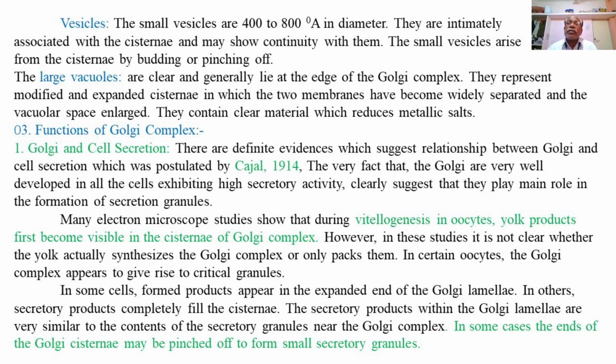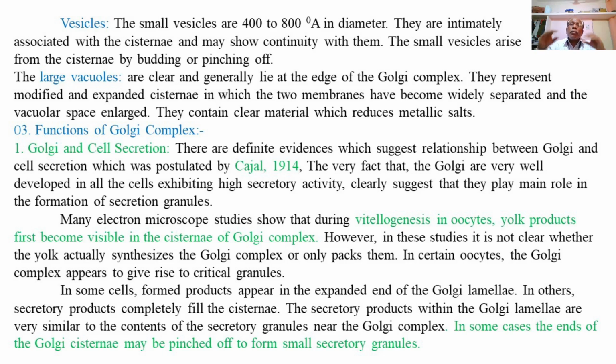In certain oocytes, the Golgi complex appears to give rise to cortical granules.